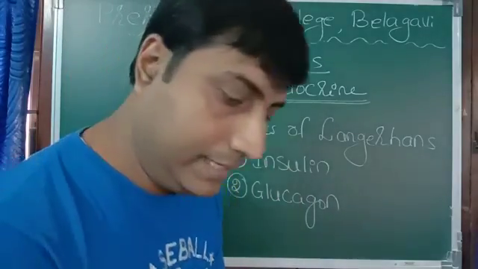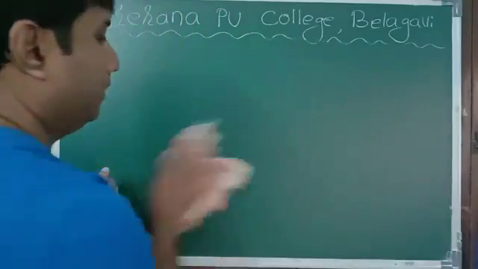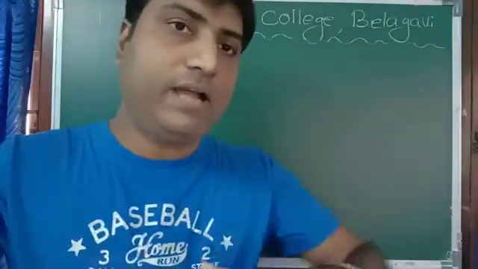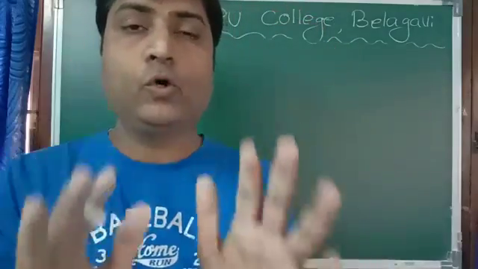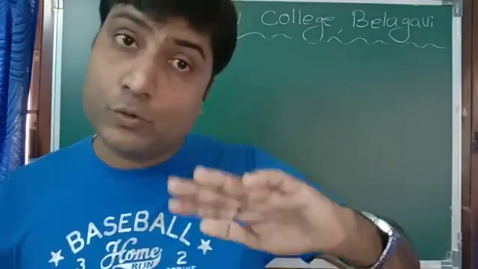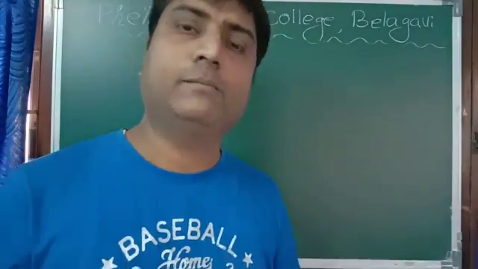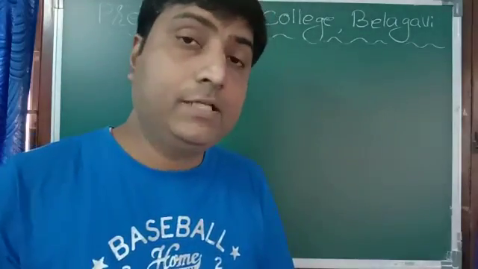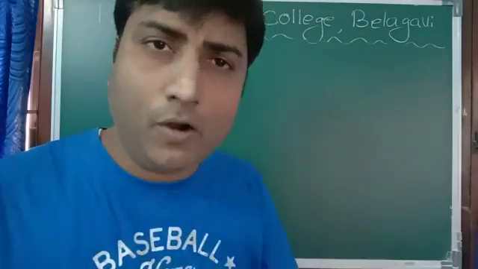Let us study in detail about insulin and glucagon. See, we consume lots of food, along with that carbohydrate, and it finally turns into glucose. We know that, and we need glucose. There should be a glucose level in our blood. There is one fixed level, but the problem is it should not exceed that limit. Sometimes we consume lots of sugar items, so as a result, sugar level in the blood increases, and it is not good for health. It may cause adverse effect on our health, but we need not worry.